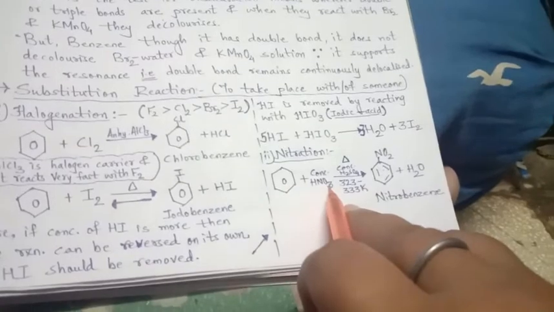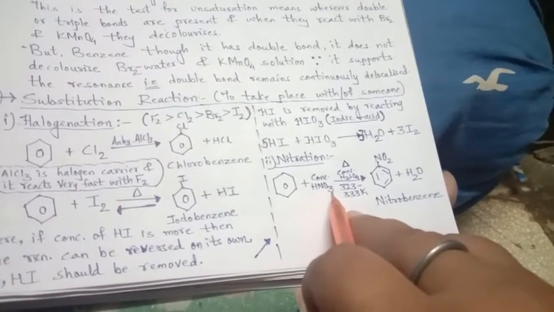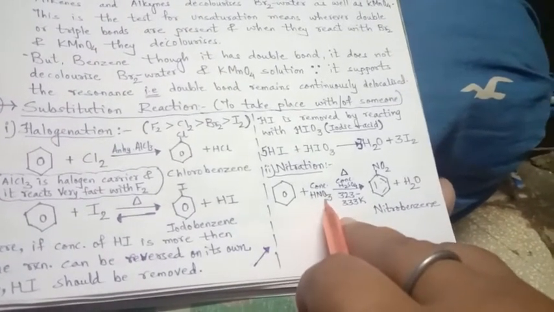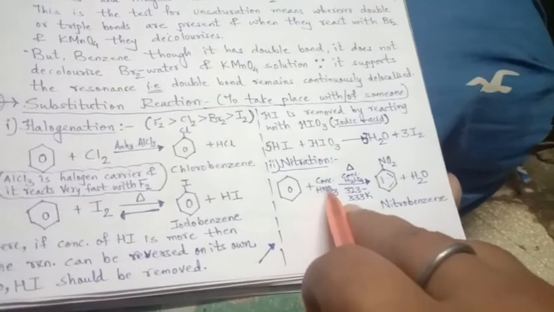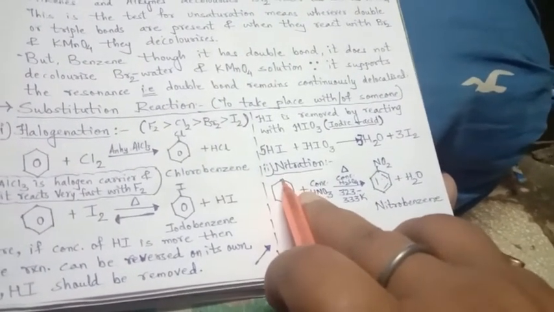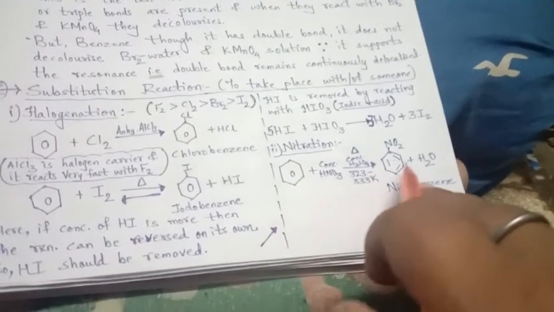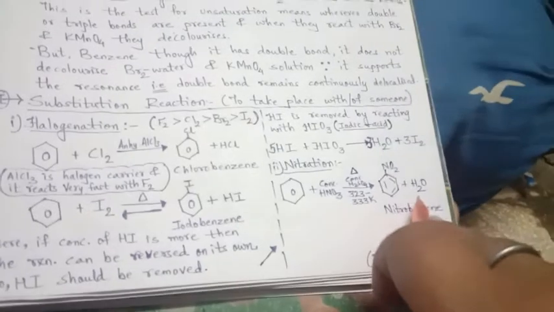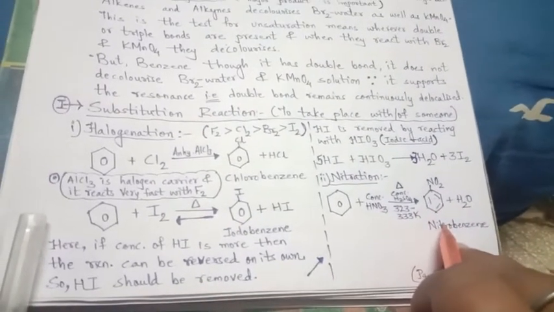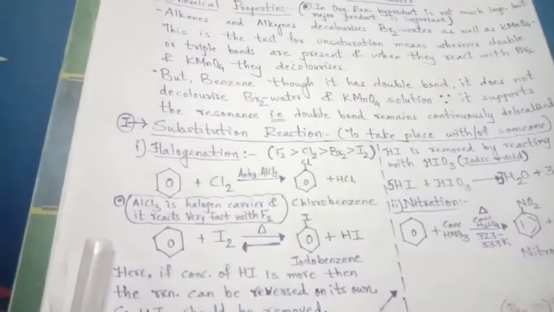HNO3, what happens over here? Out of HNO3, OH minus and NO2 plus will be separated. This NO2 plus will take the place of the substituted hydrogen, and the hydrogen from here, H plus, will come to the OH minus to give out water, in this aqueous medium. And the new product from benzene is now nitrobenzene.